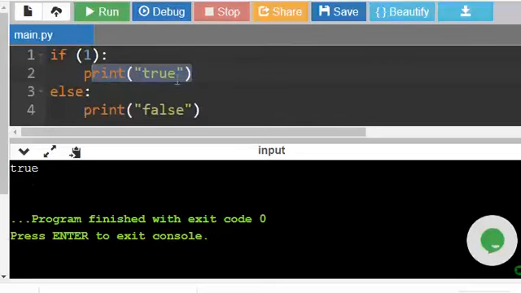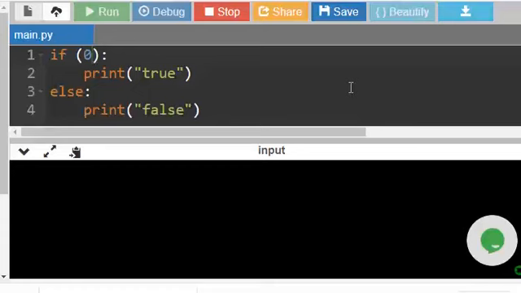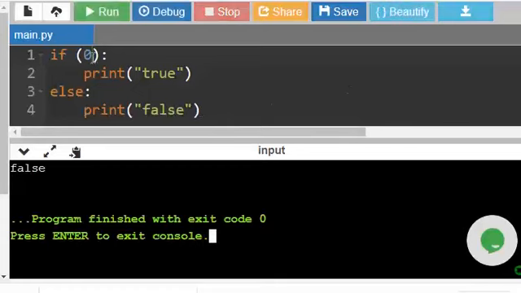So you can see it is printing what we gave as true. Means this block of statements is getting executed because 1 is taken as true. Let us give 0 and run. So now it says false because if this returns false, the else block will get executed, right? Not this block. So else block is printing false.